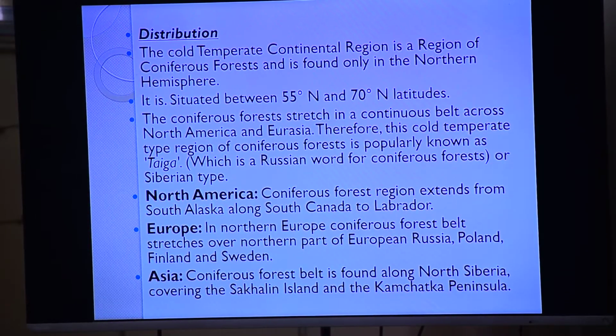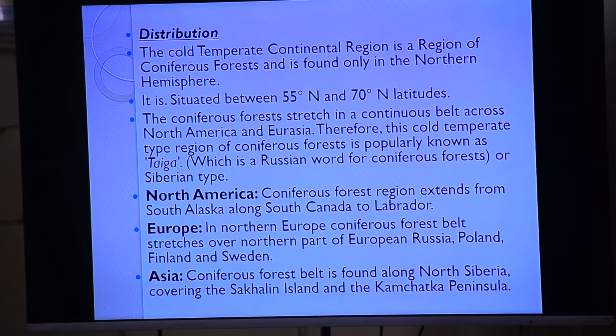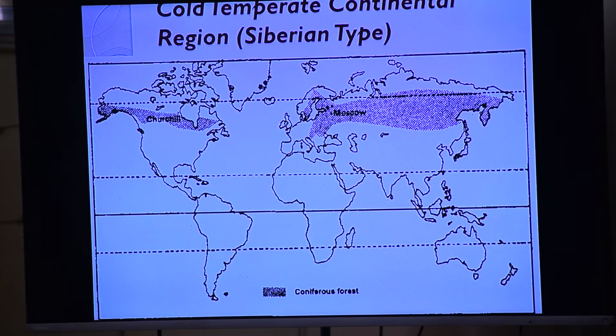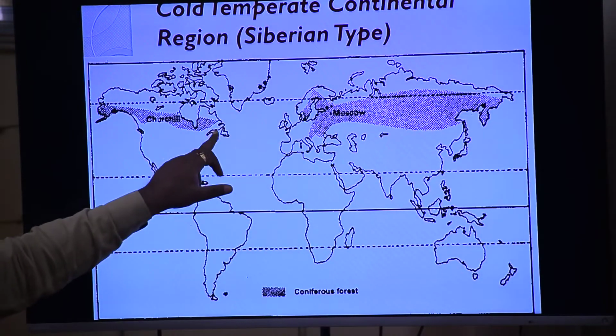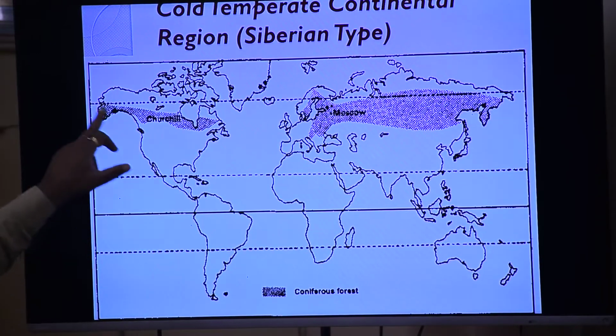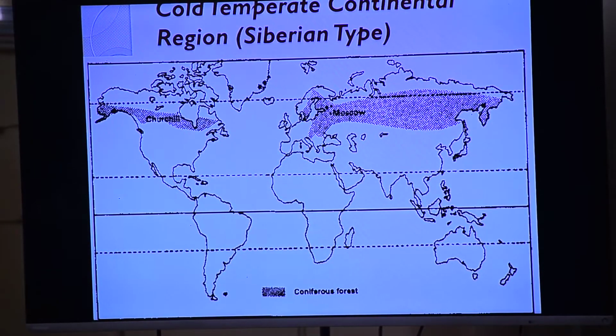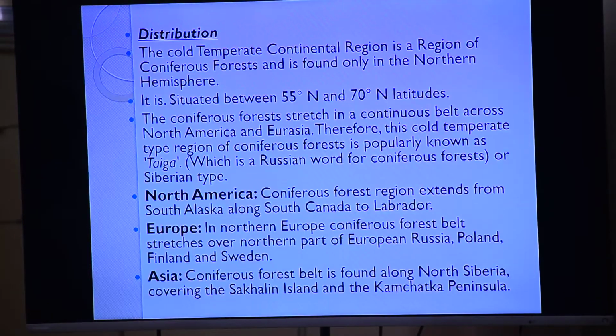North America, I said that large amount of coniferous forest, where? In Siberia. Therefore, it is also known as Taiga or Siberian type. North America coniferous forest region extends from South Alaska along South Canada to Labrador. I said that this region, Labrador, is in Canada, and it starts from Alaska and goes to Labrador. Understood? In North America.